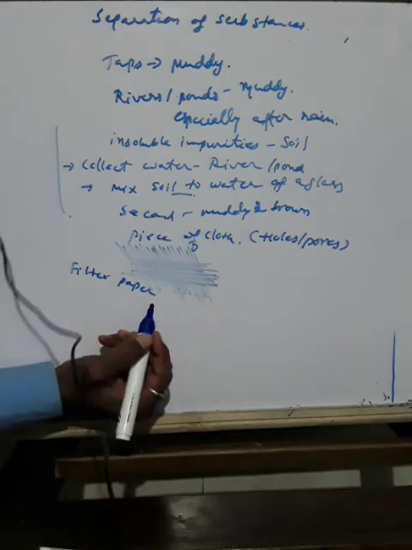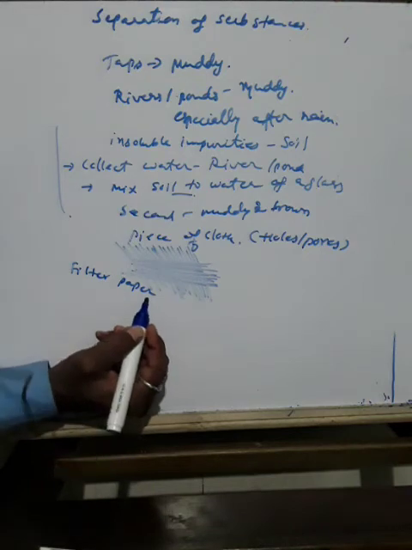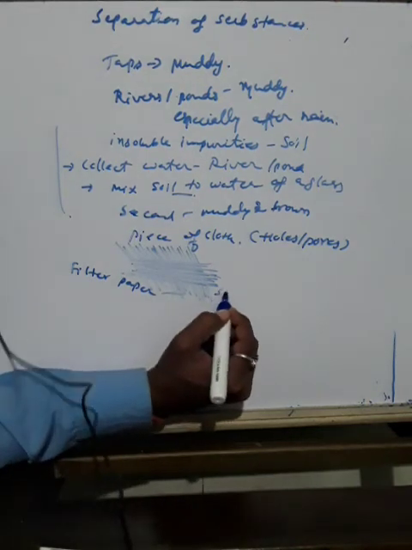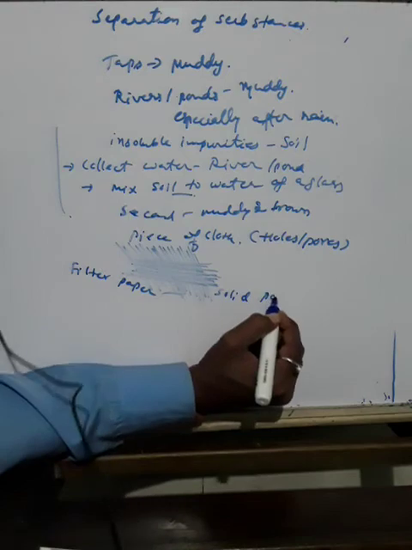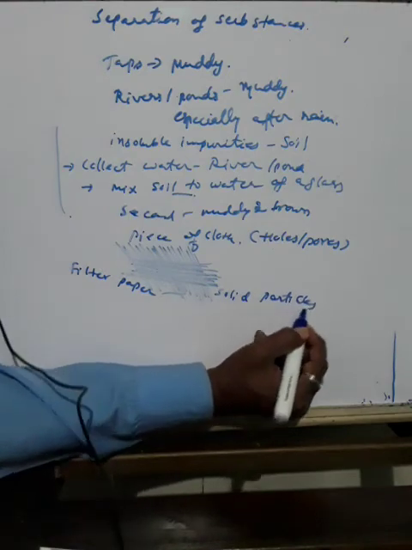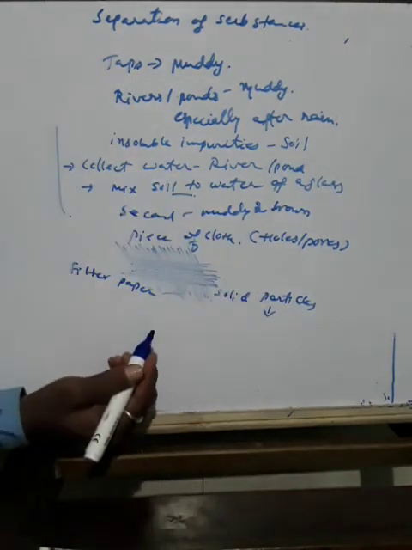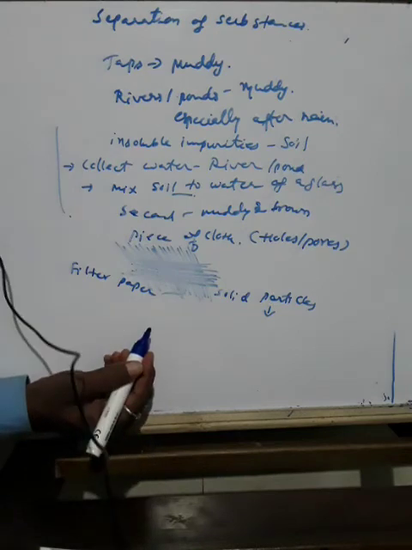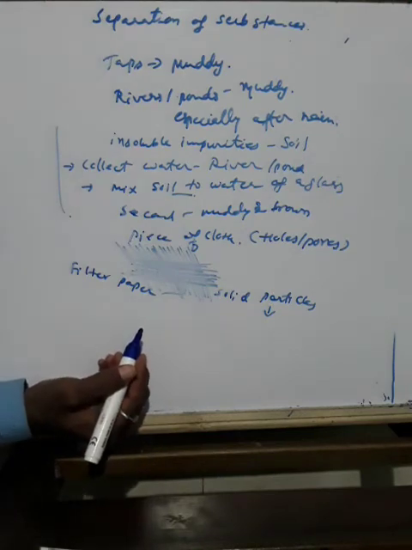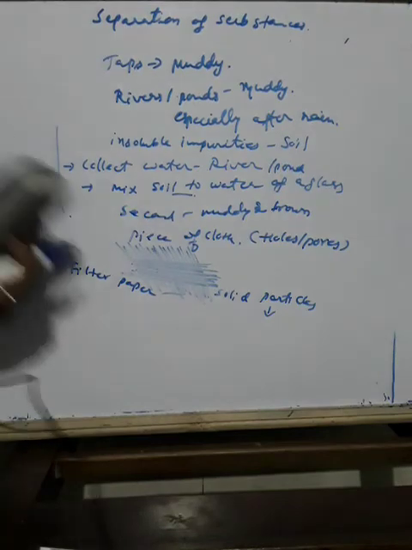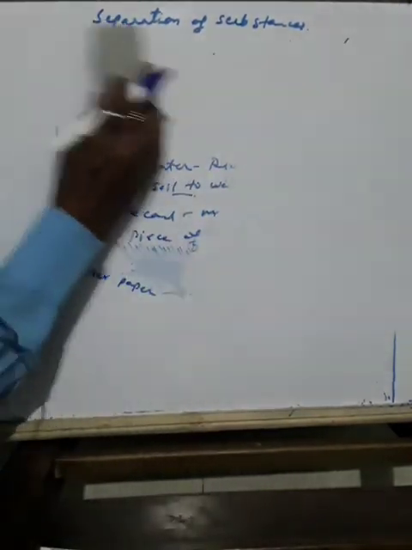Solid particles in the mixture do not pass through it and remain on the filter paper. Only the water passes through the filter paper. This is how we use this method.